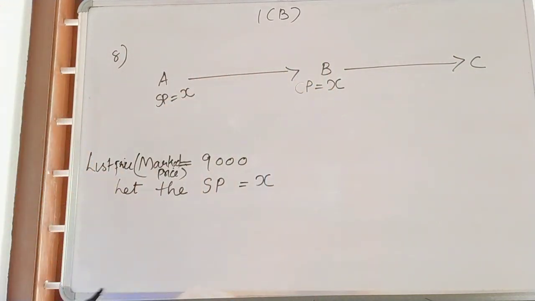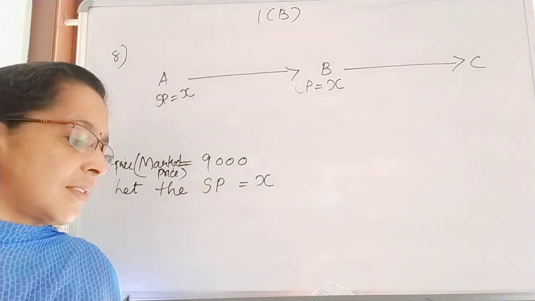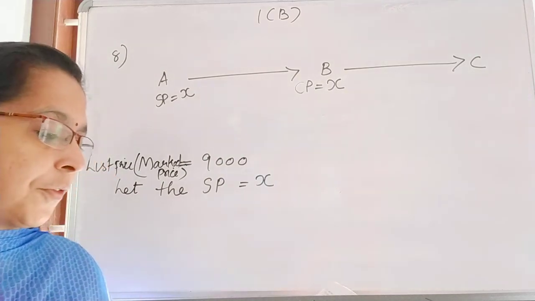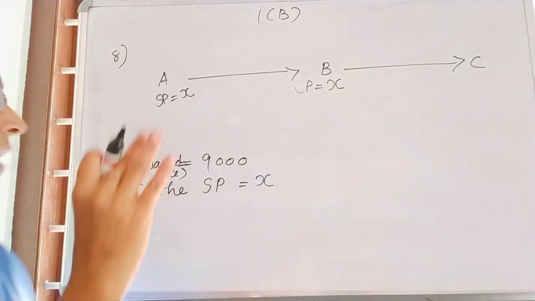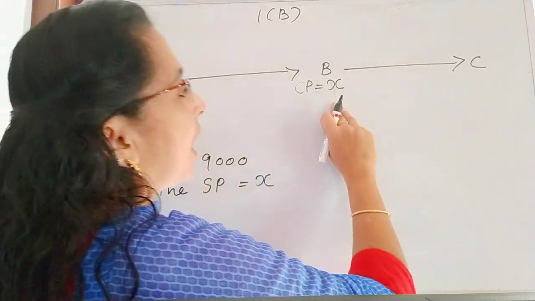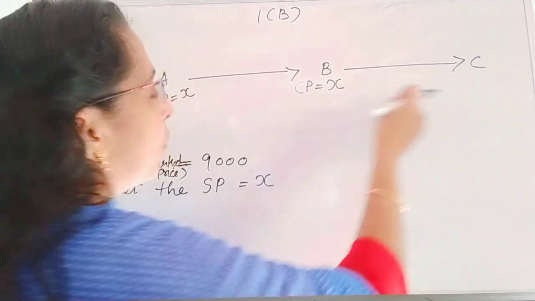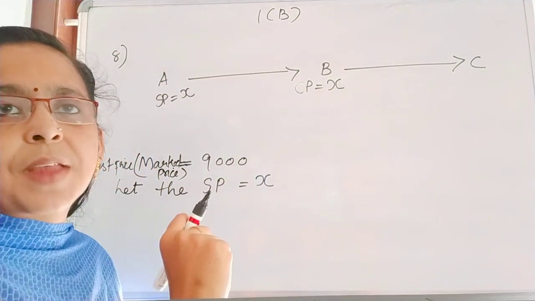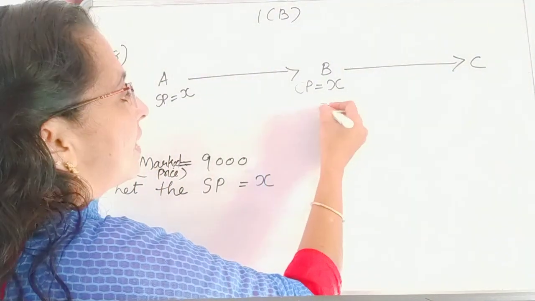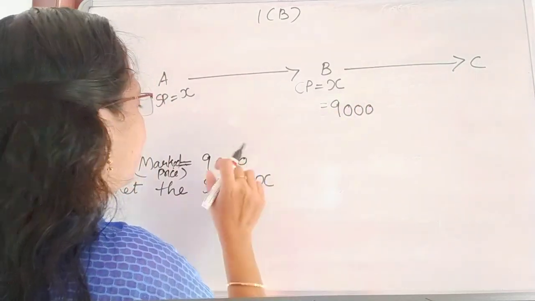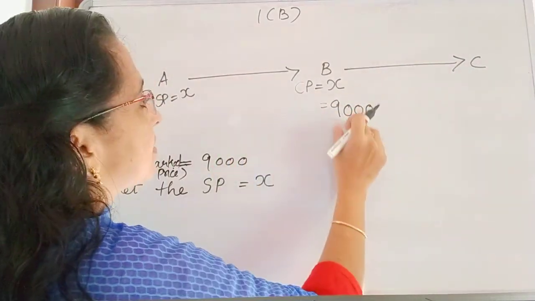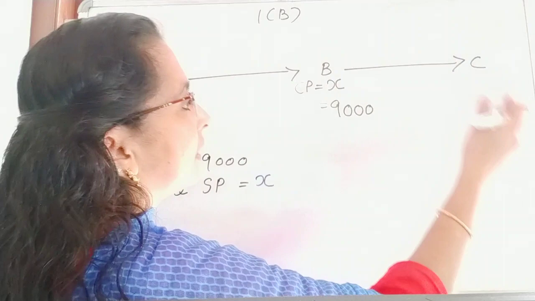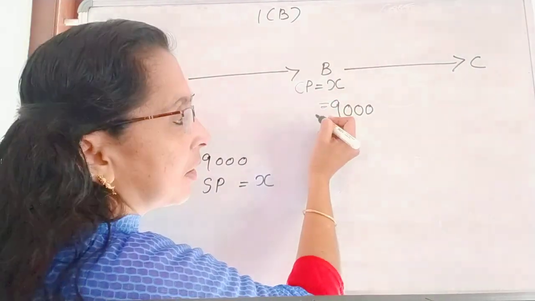Then read the second sentence. Further, dealer B sells the same article to a customer at its list price. Dealer B is selling that article to another person at its list price, that is, at the same amount 9,000.